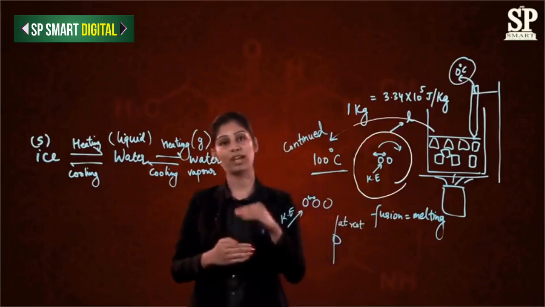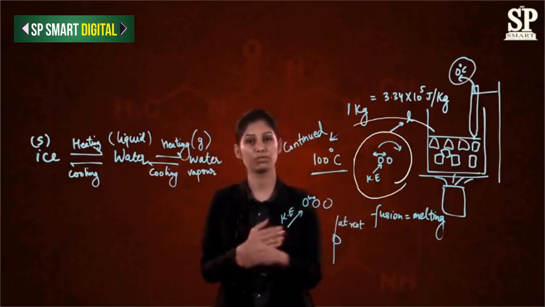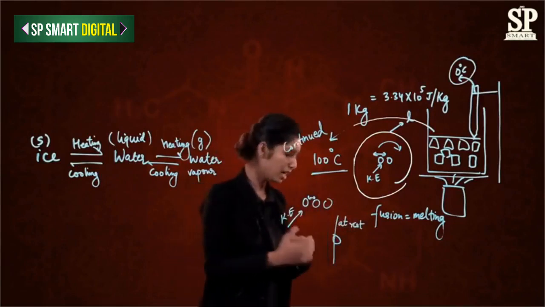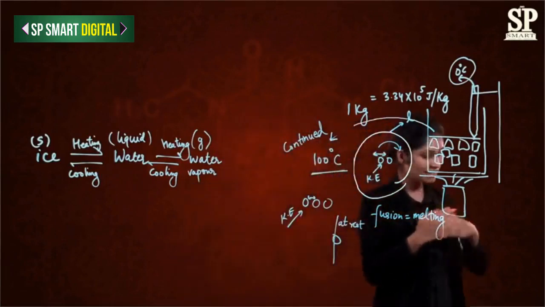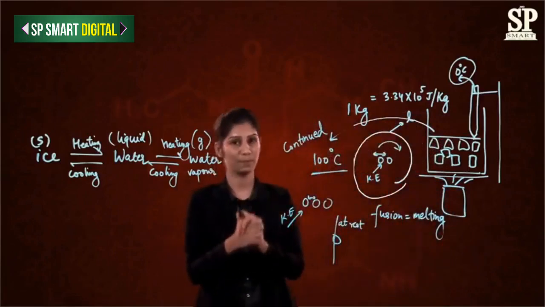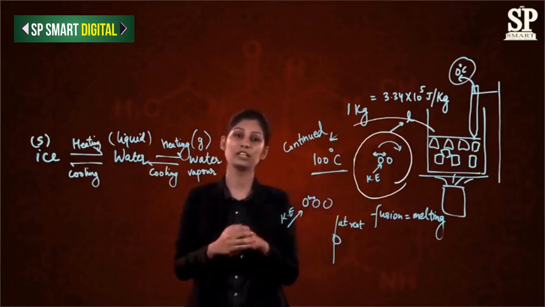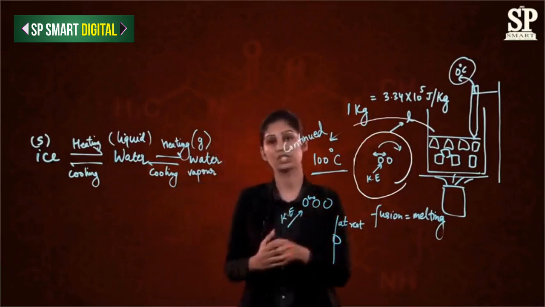As long as we are providing the energy, the kinetic energy is increasing and they are moving faster. With that, some particles will escape from the system by overcoming the attractive forces between them. And when they escape, they are getting converted into water vapor or gaseous state.